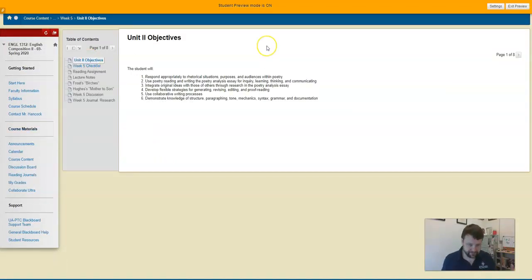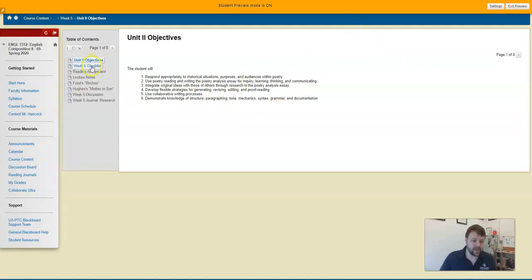We click into that, and you'll notice after the first unit and all those weeks, all of this works exactly the same. As a matter of fact, the essay is very similar. So here are your objectives. Really look at those, because honestly, that's how I grade. That's what I'm looking for. Everything deals with this right here.